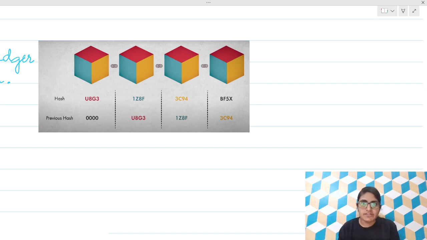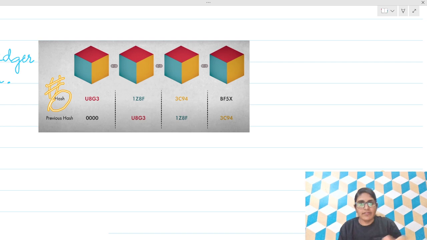So blockchain stores data in blocks. We will put the data, and it will be logged through something like fingerprints, that is called a hash.